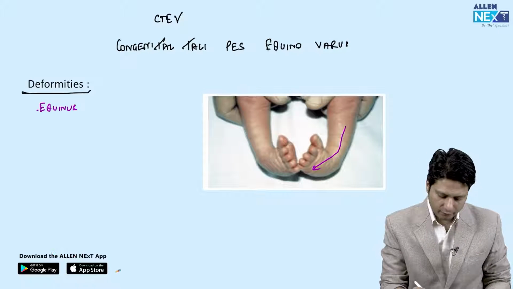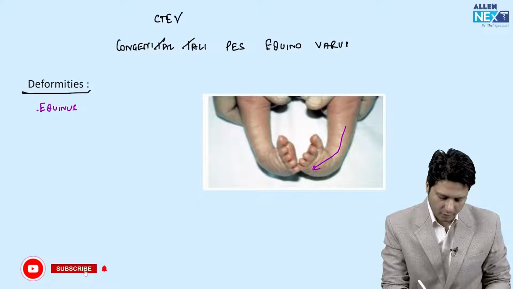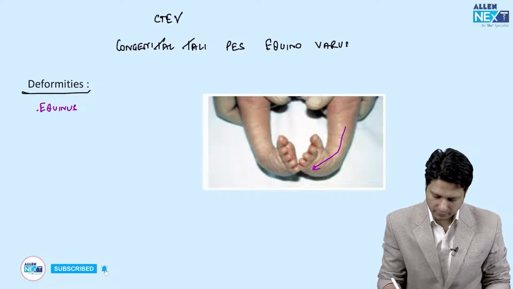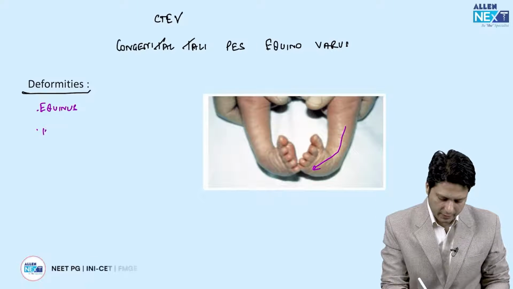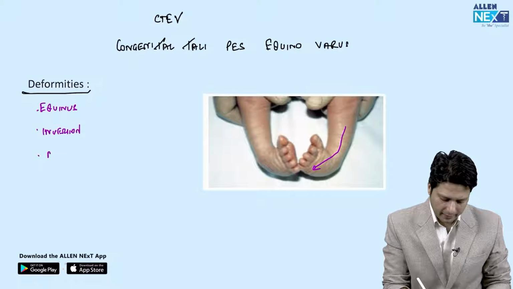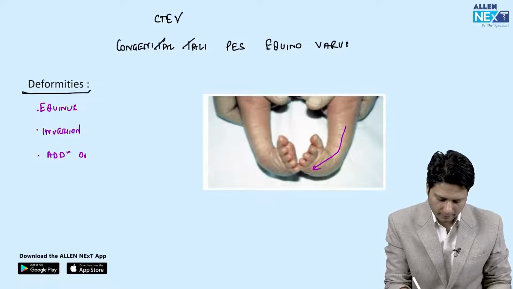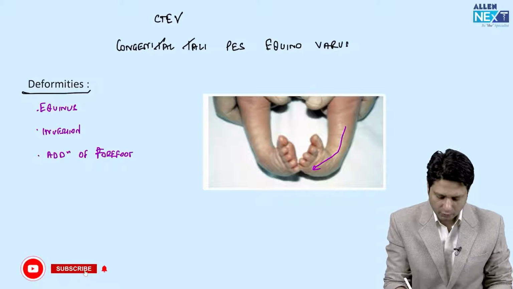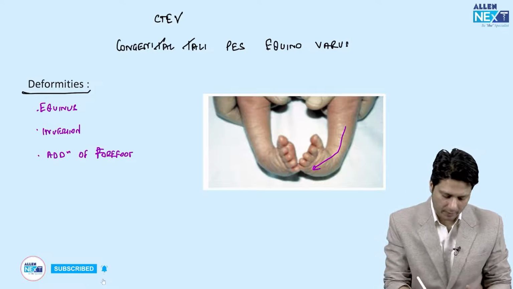Another deformity is forefoot adduction, or you can say the inversion of the foot. Another deformity is inversion, right? Then there will be adduction of the forefoot. So basically, on the basis of these 3 deformities you would be able to identify a CTEV abnormality.